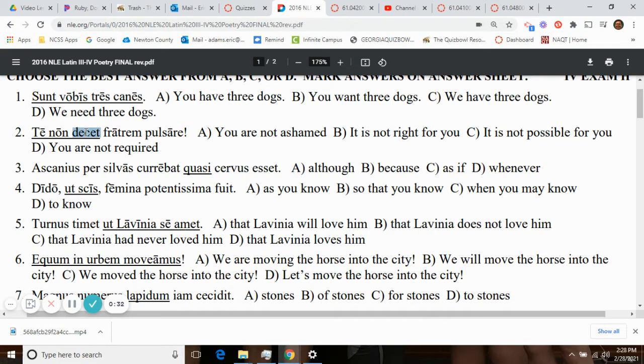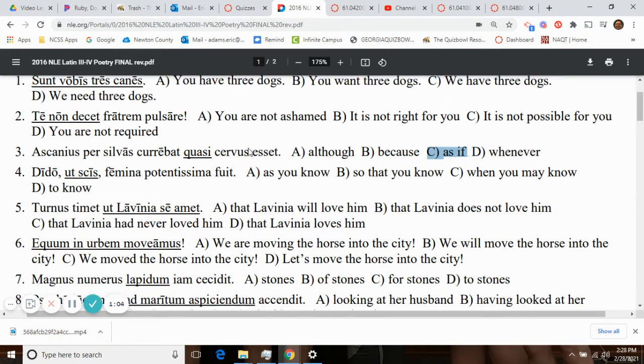Number 2, decet. Decet is the word that means it is befitting or it is right. It is decent. So non decet, it's an impersonal verb. It is not decent that you hit your brother. It is not right. And so therefore, B as in boy. Right off the bat, that's your first item, decet, meaning obviously to be befitting, to be right. And it's an impersonal verb, meaning the subject is it, but really the subject is going to be a verb expression.